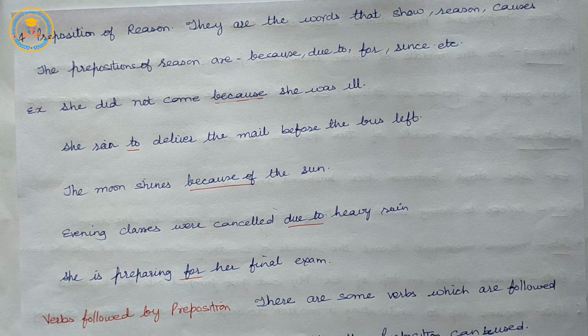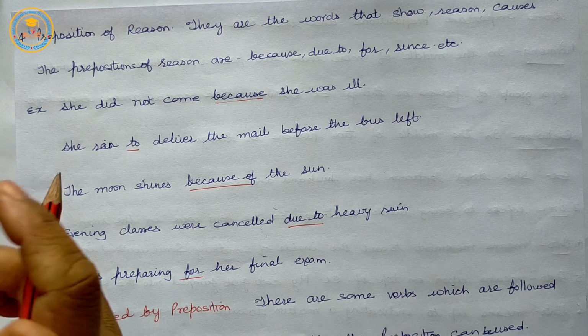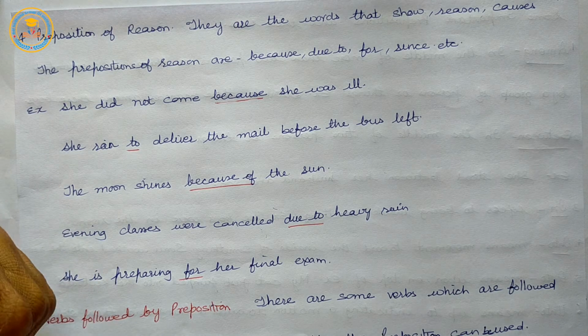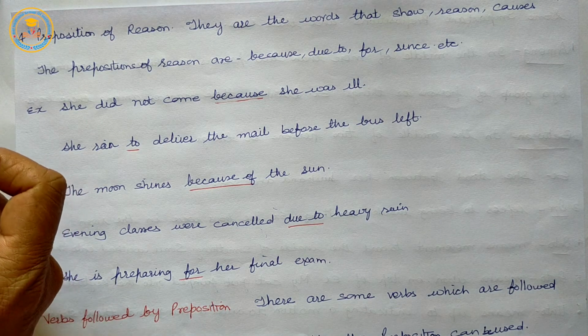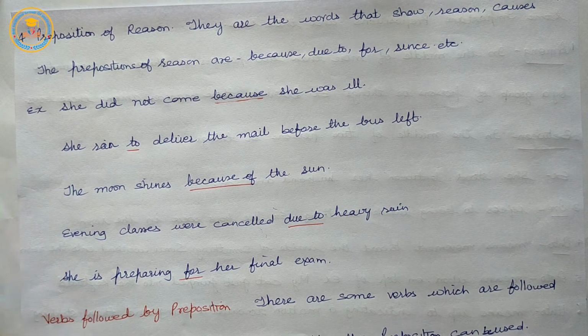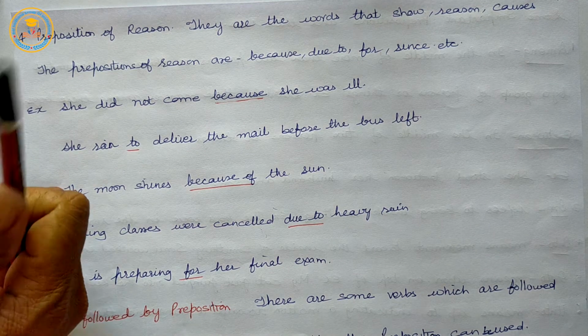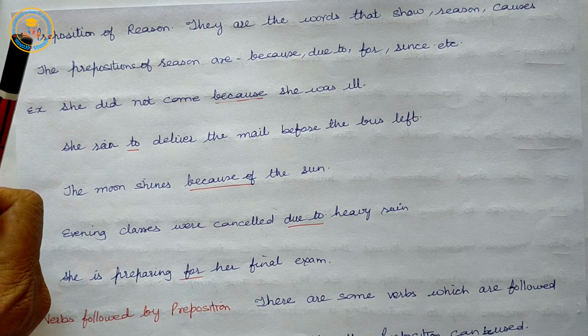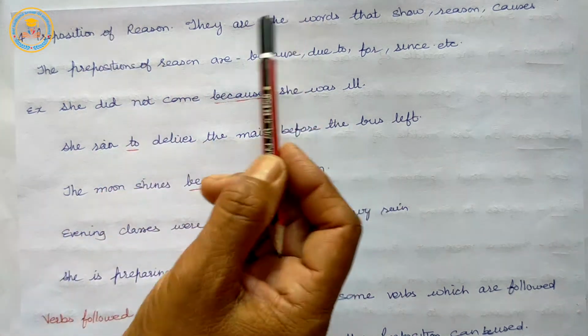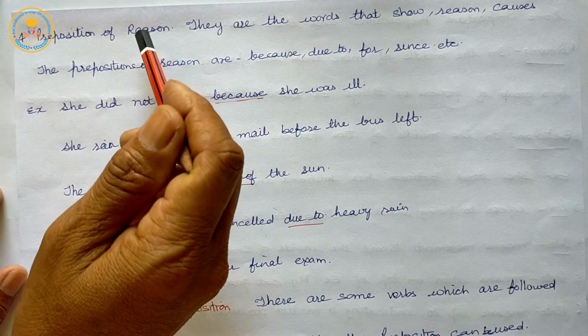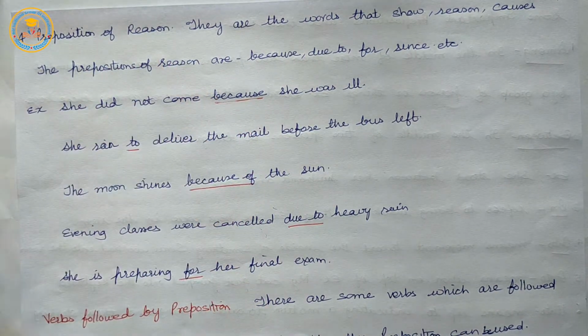Preposition of reason. These prepositions show the reason, causes, purpose in a sentence. They show the reason of happening or being in a sentence.